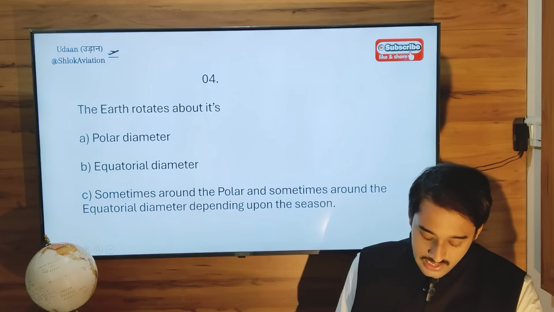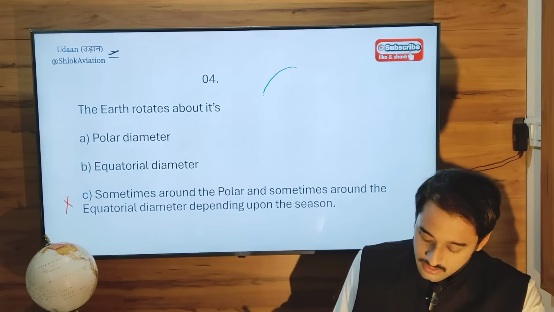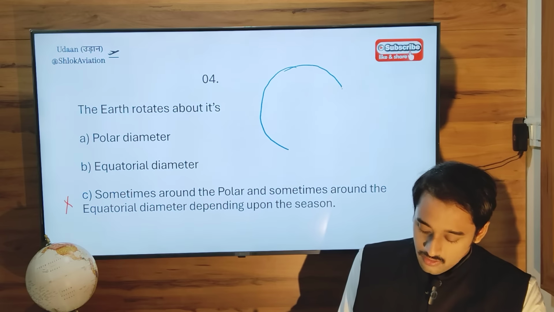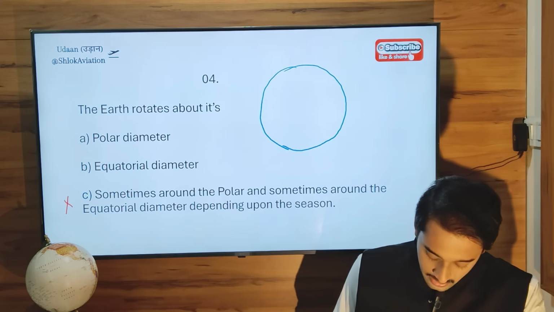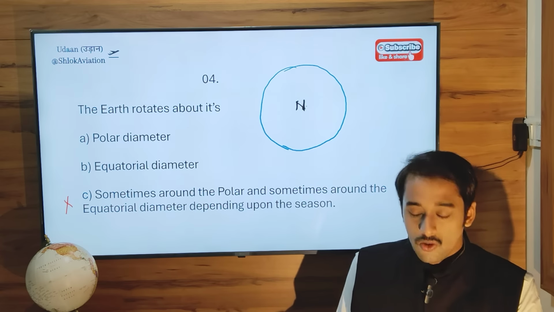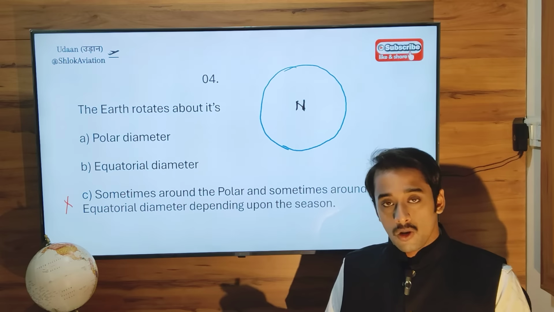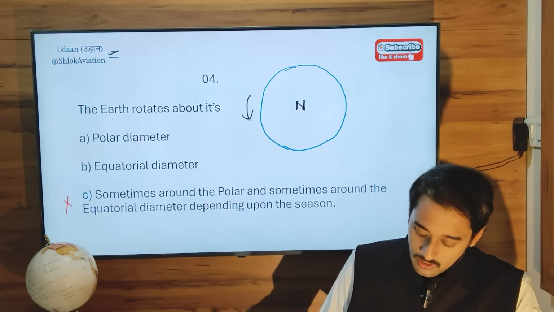Now every time we discuss the rotation of the earth, we always say that the earth rotates in an anti-clockwise direction when viewed from the North Pole. This is your North Pole. So when viewed from the North Pole, the direction of rotation of the earth is anti-clockwise.